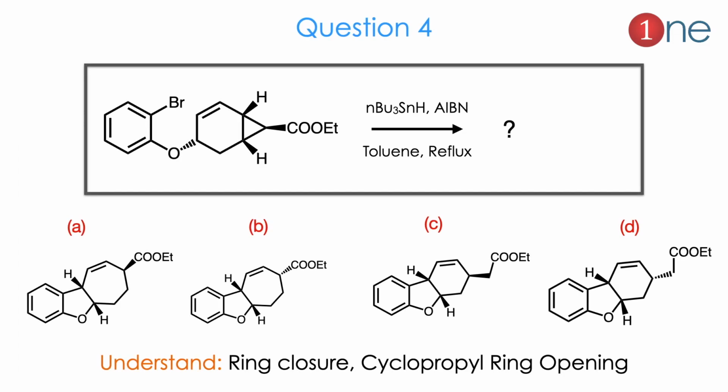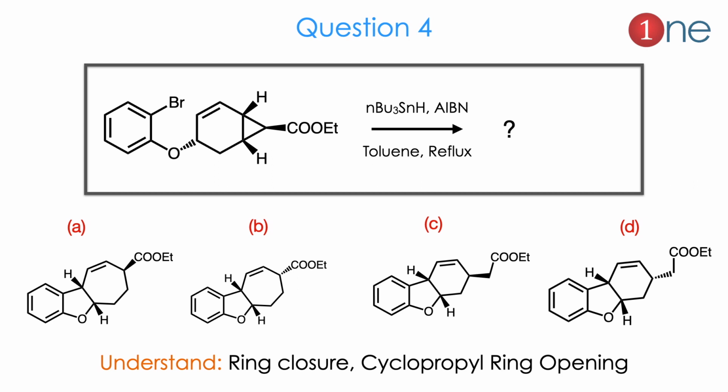Then the question number 4. The starting material is a benzene attached with a cyclohexyl system. The reactant is very much complicated. The cyclopropyl ring with hydrogens and COAT above the plane, and bromine is there. Then in the reagent there is tin hydride reagent and AIBN. Then they are using toluene and reflux.